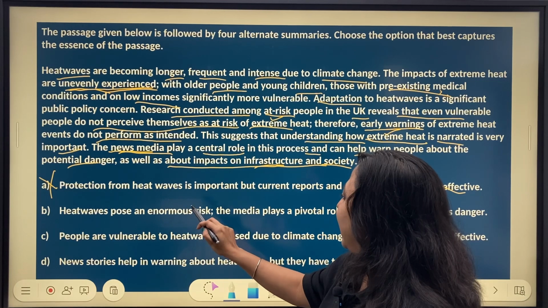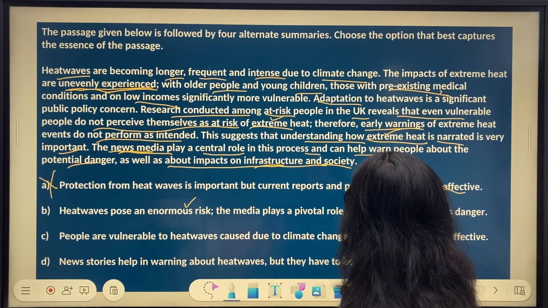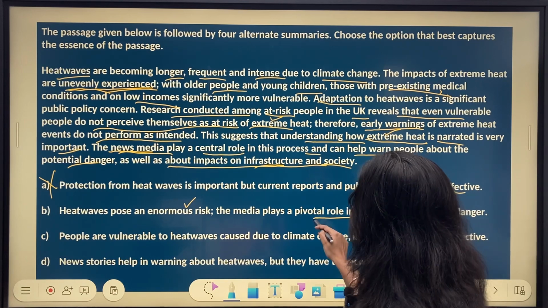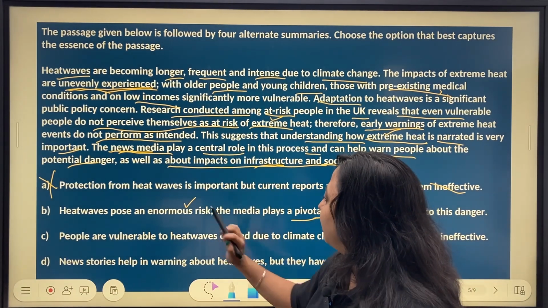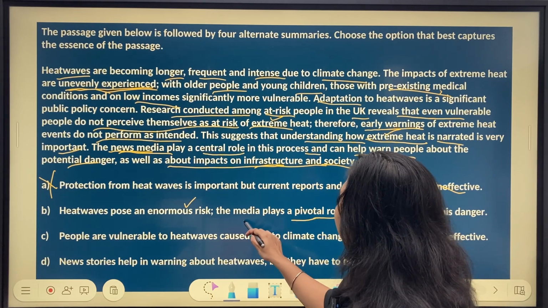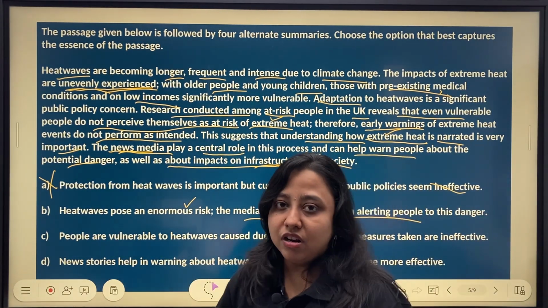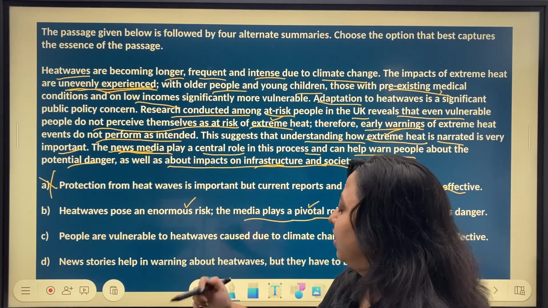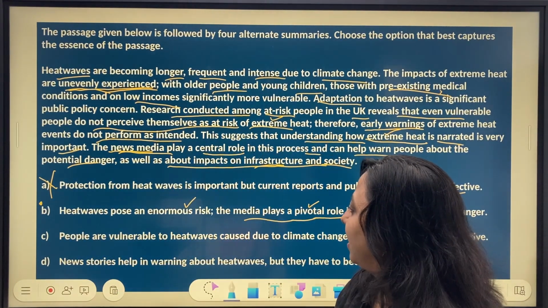Heat waves pose an enormous risk, definitely. Media plays a pivotal role in alerting people to this danger. Yes, so these are the two subtopics that we discussed. Heat waves are posing an enormous risk, and then we have media houses playing a pivotal role. Pivotal is another word for central or crucial or critical. This looks like a good choice. I'll put it on hold, compare it with the other choices at hand.